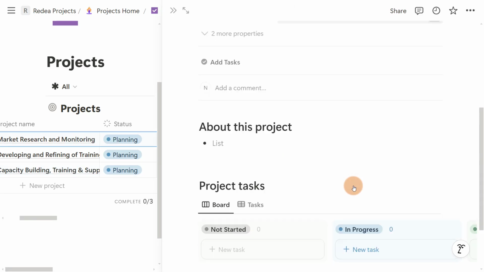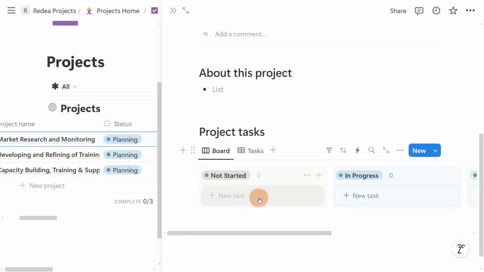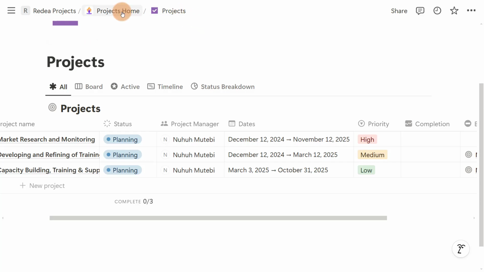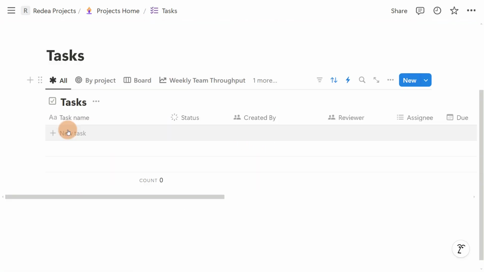Still, when you open this project, you can see if there are existing tasks, and you can attach a task here. However, you can also add tasks from here. For the purposes of this tutorial, we are going to be adding tasks from the tasks page. So you come to tasks, now you can add a task.